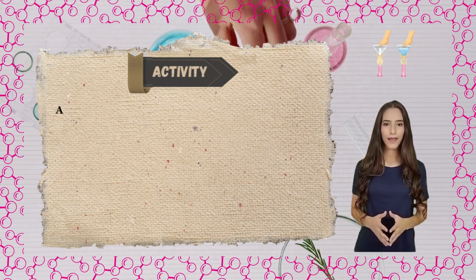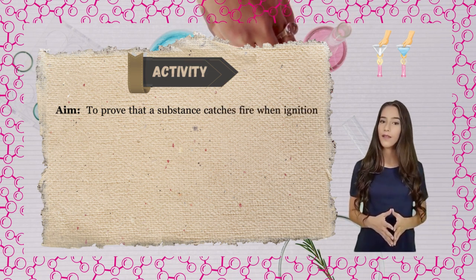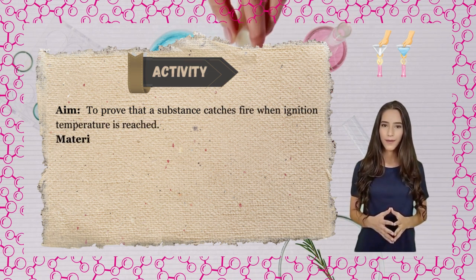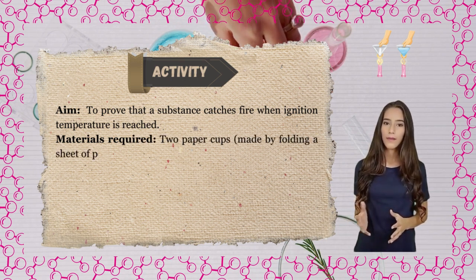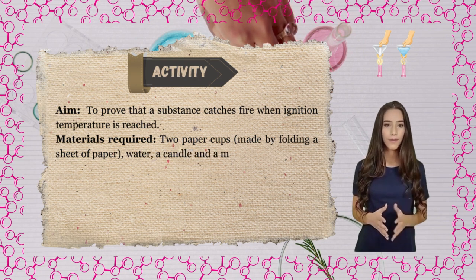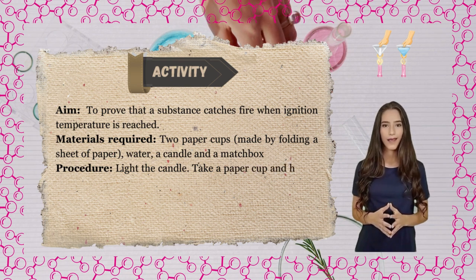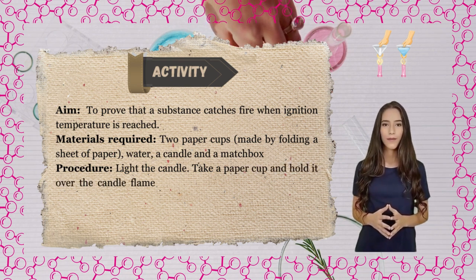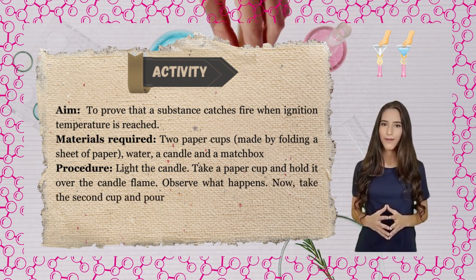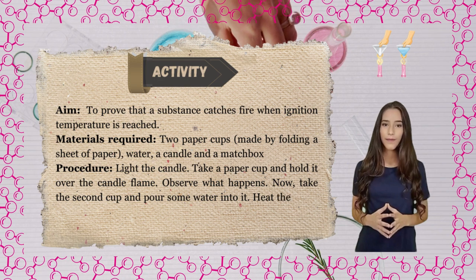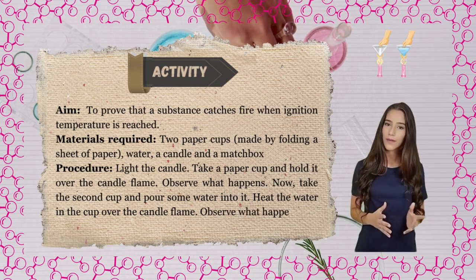Activity. Aim: to prove that a substance catches fire when ignition temperature is reached. Materials required: two paper cups, made by folding a sheet of paper, water, a candle and a matchbox. Procedure: light the candle. Take a paper cup and hold it over the candle flame. Observe what happens. Now, take the second cup and pour some water into it. Heat the water in the cup over the candle flame. Observe what happens.